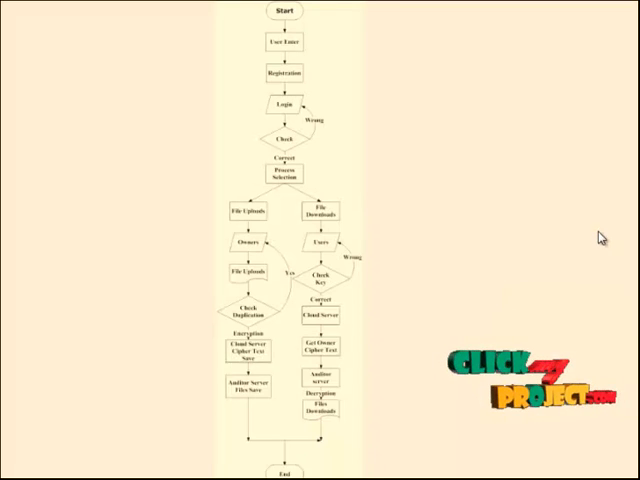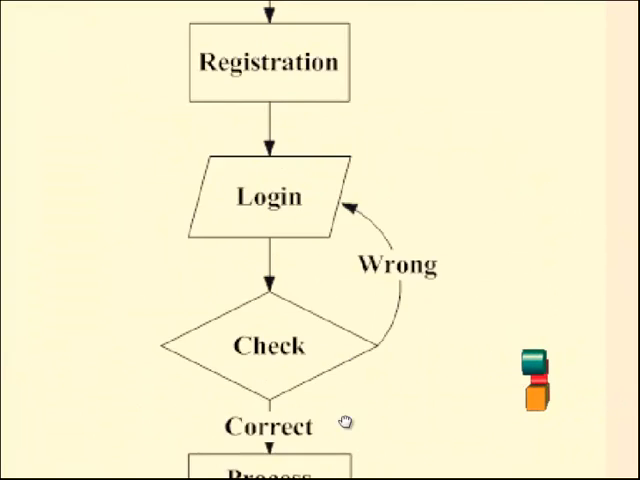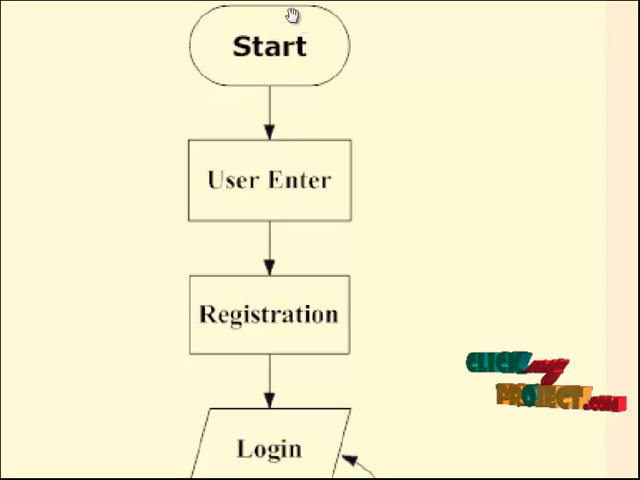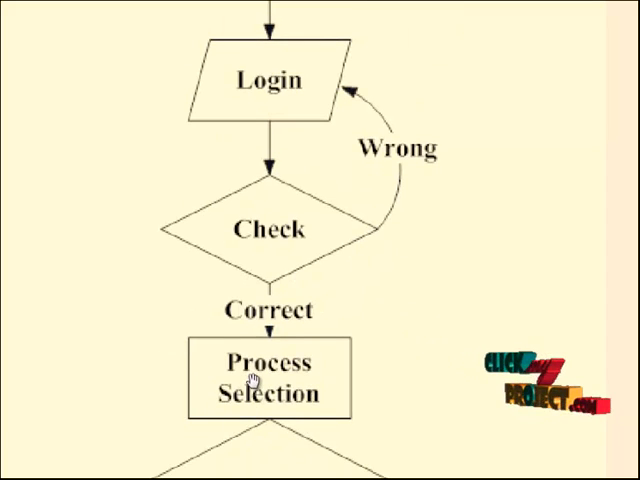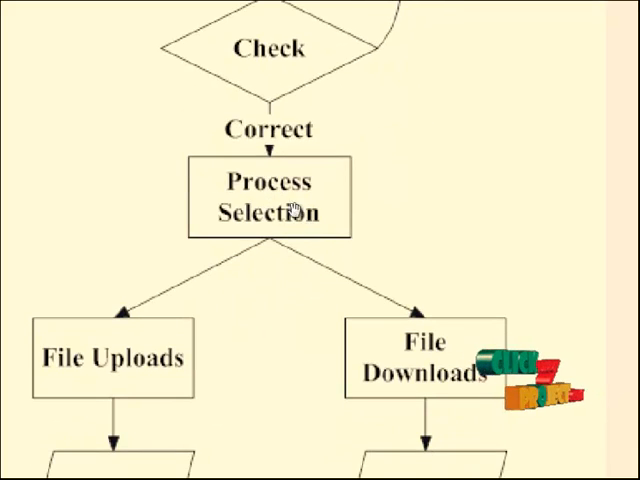Now we discuss the flow diagram. Starting the process, the users or admin enter and go to the registration form. The registration form is finished and then goes to the login frame. The login frame checks that the ID and password are correct and goes to the process selection. If it is wrong, then it goes back to the login frame. The process has two ways: file upload and file download. File upload is chosen only by admin, file download only by users.